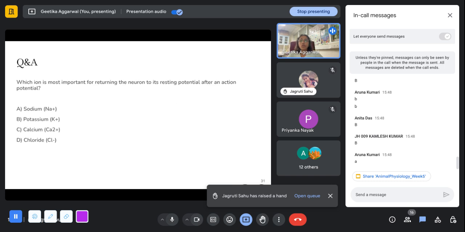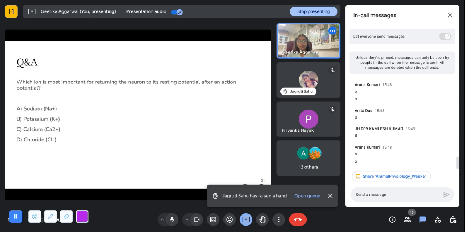Okay, so next question. Which ion is most important for returning the neuron to its resting potential after an action potential has been attained? B. Potassium. Anyone else would like to take a guess to this question? Potassium. So you guys are correct. Basically, it's the efflux of potassium ion that returns the cell to its resting potential.